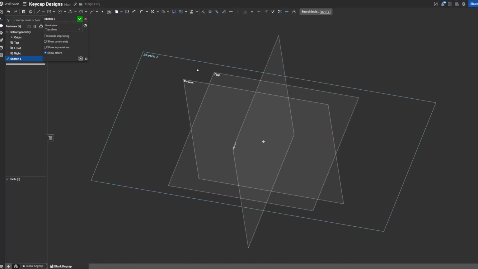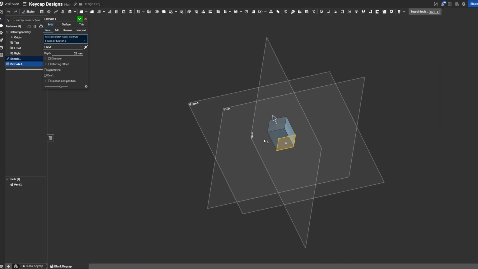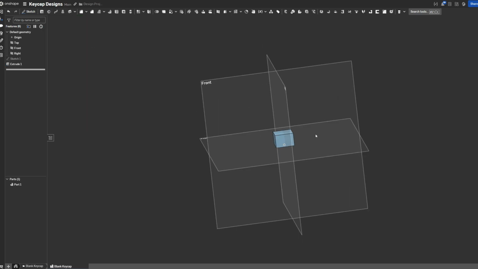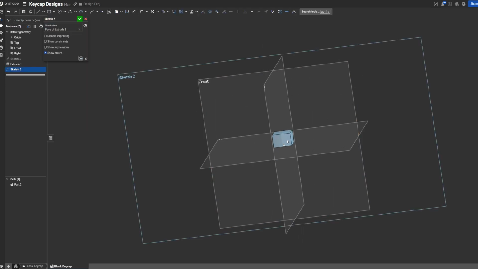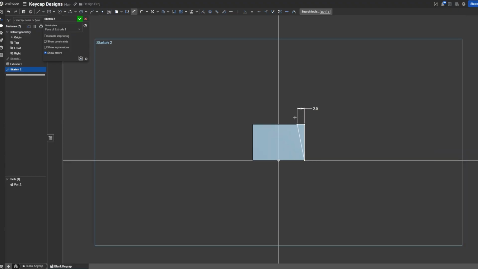In our Part Studio, the first thing we want to do is create a sketch. This is a 2D drawing that we will define and then extrude to create a 3D block. Once we create and dimension the sketch, we can close it and then use the extrude command to define how thick we want our block. We'll now make more sketches on the faces of this block to essentially carve from it and turn it into the shape of a keycap. I'm taking the dimensions from a keycap I have, measuring it with a caliper.